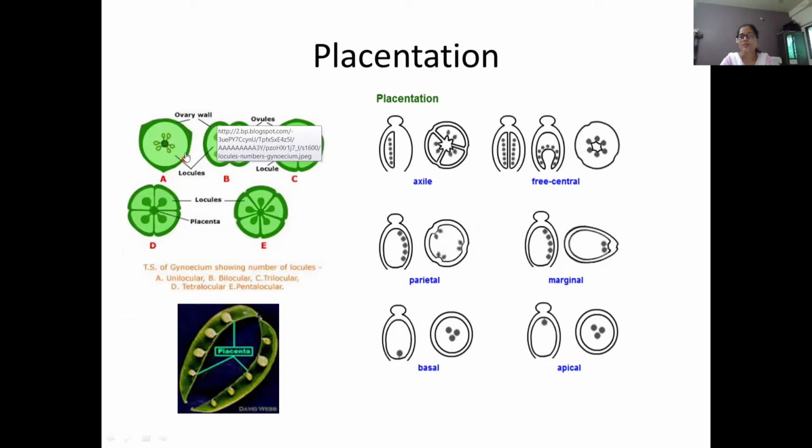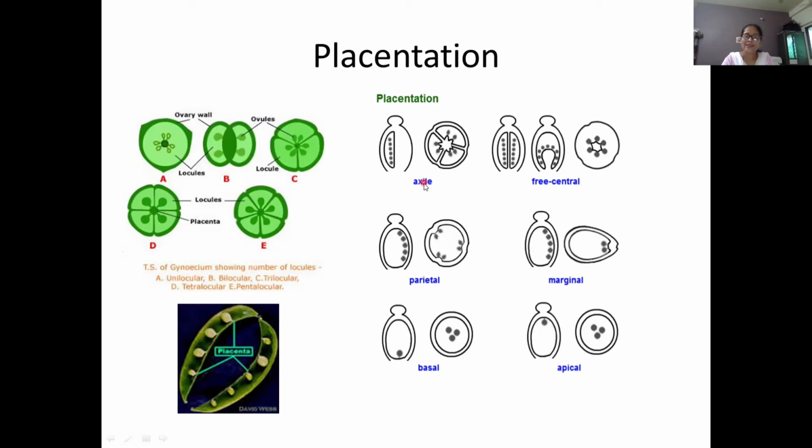The ovary wall is the outer layer, locules are this space, and these are ovules. So placentation is the position of ovules in the ovary. The types of placentation are classified as axile, free central, marginal, parietal, basal, and apical.